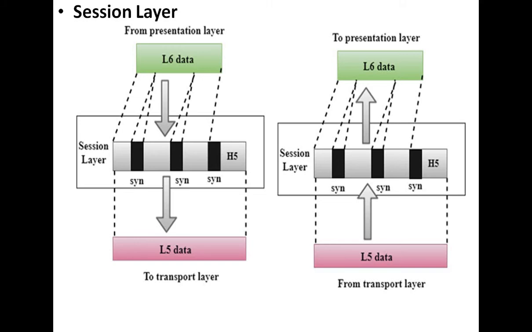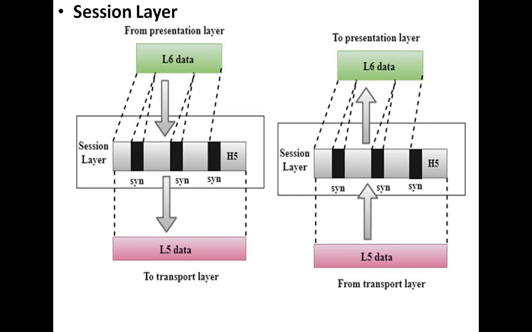So what functions are there? Two major functions: one is dialogue control and the other is synchronization. First, what is dialogue control?